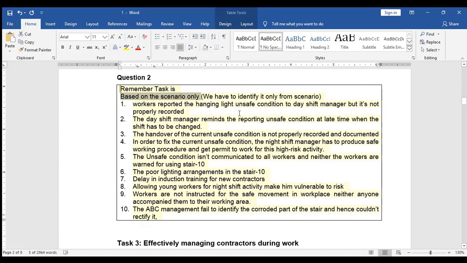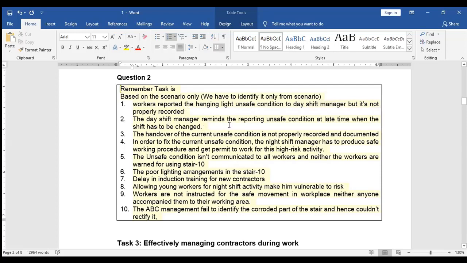Workers reported the hanging light unsafe condition to the day shift manager, but it's not properly recorded. If we don't record anything appropriately, the managers may forget the required actions to be taken. So we can say that the reporting procedure wasn't sufficient to remind the day shift manager in time about the unsafe condition in the workplace. It means the reporting procedure isn't enough, which contributed to the management failure and led to the accident.